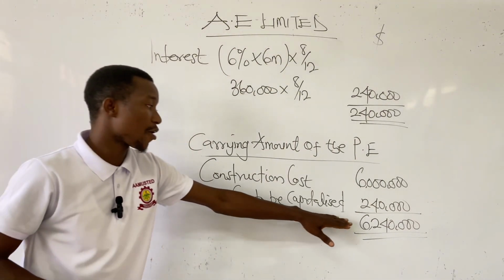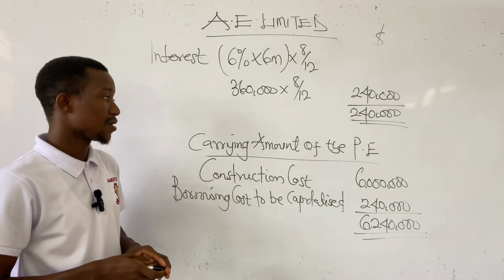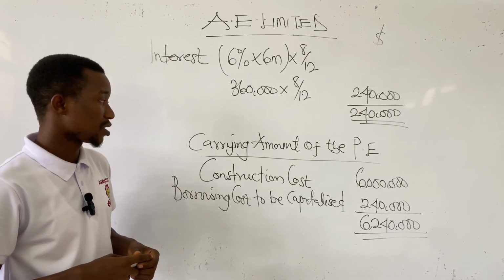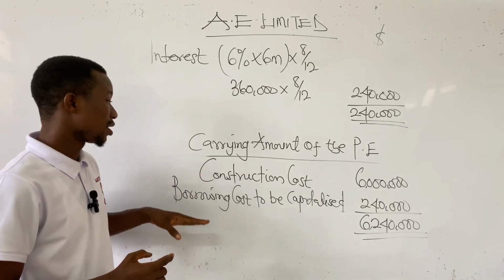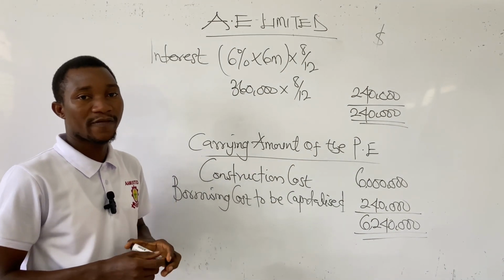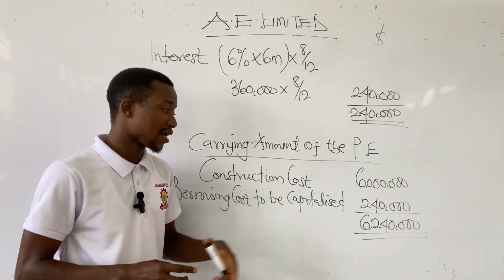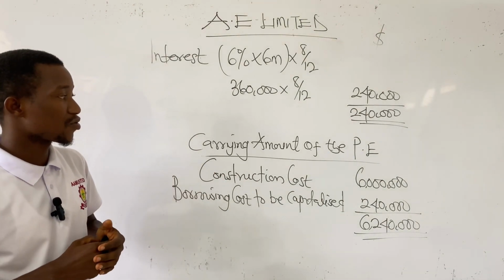So this is the carrying amount of the production equipment that will be recognized in the statement of financial position. I told you capitalization has to do with adding the borrowing costs eligible for capitalization to the cost of the qualifying asset. That is what we've done. Is that okay? So we are done with the first part of this question.